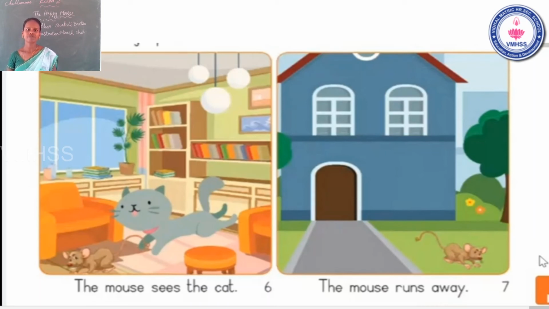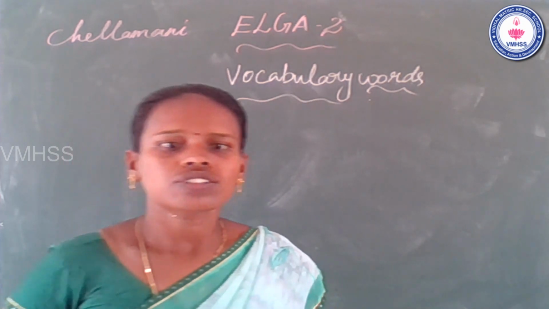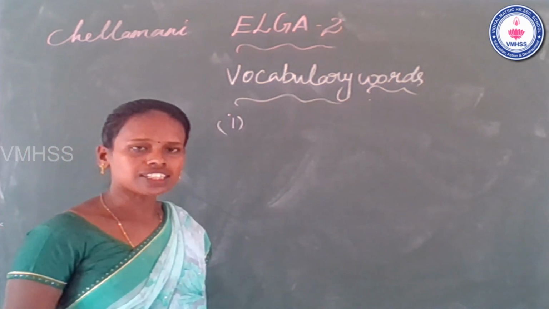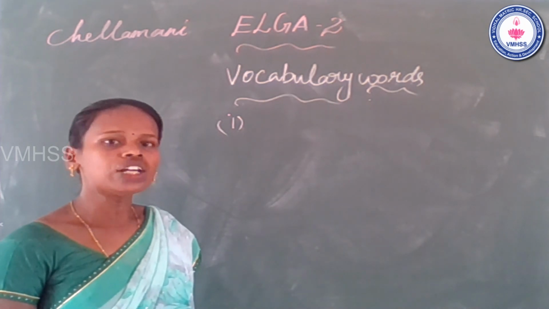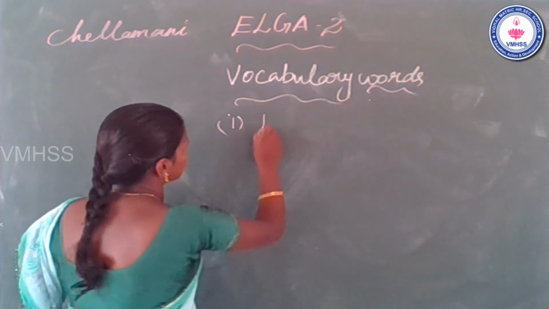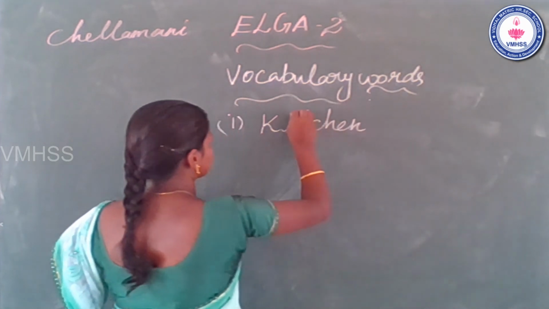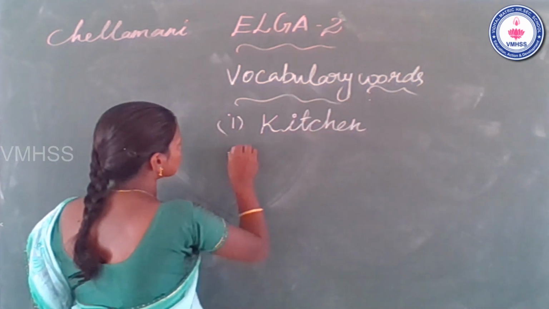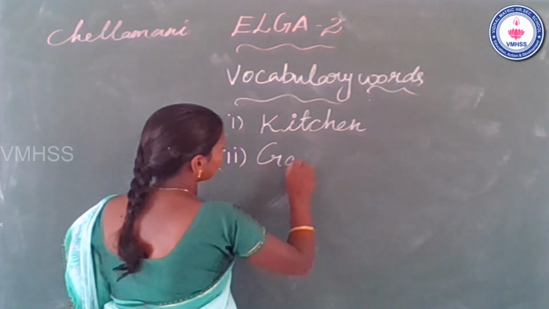It's clear? Okay. Now go to the next one. Students, now go to the vocabulary words. Students, last class we learned 5 vocabulary words. Okay, in this class we recap the 5 vocabulary words. What is the first one? Kitchen. Correct? Yes, kitchen. The second word is garden.